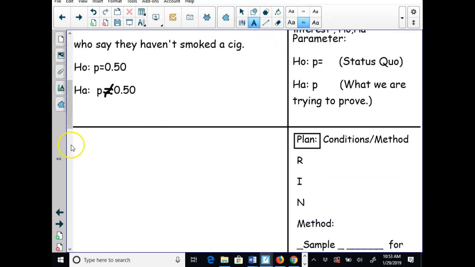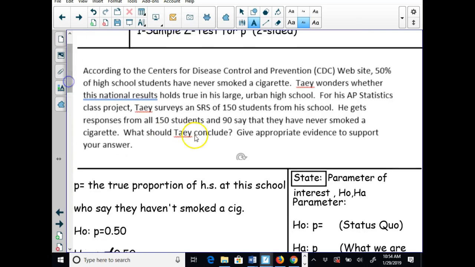Our plan, R stands for random. We have a random sample. Actually, we don't even have a random sample. What we can say is we have an SRS was stated for n equals 150, I believe. Let's go up and double check though. What is an SRS again? An SRS is a simple random sample.